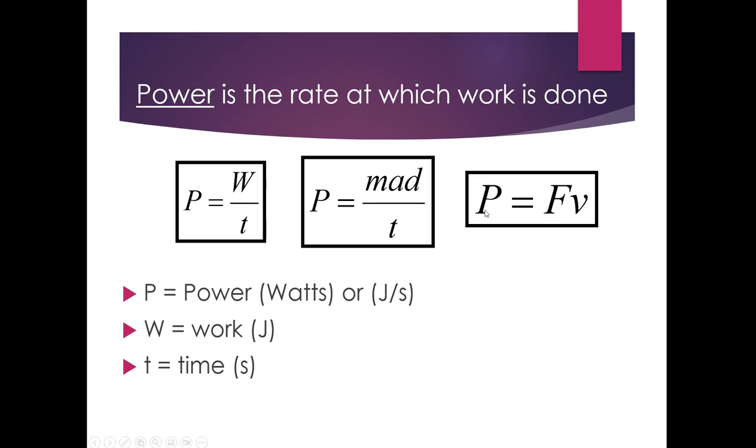We also have the equation power equals FV, meaning that power can also be calculated by force multiplied by velocity. Power is measured in watts, which is joules per second. Work is measured in joules, and time is measured in seconds.